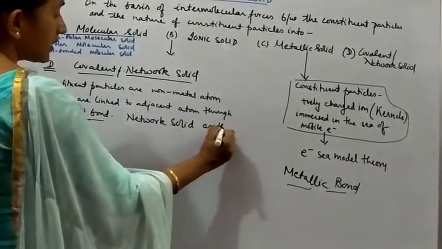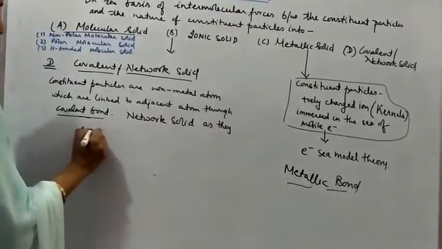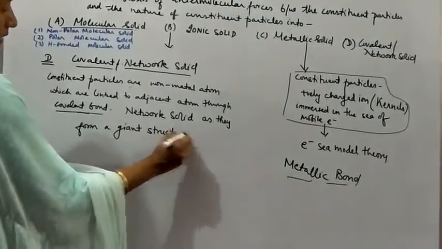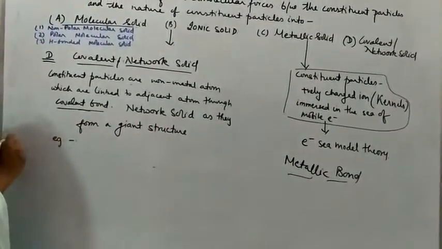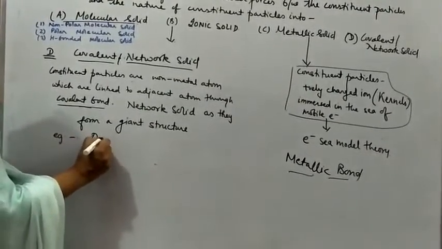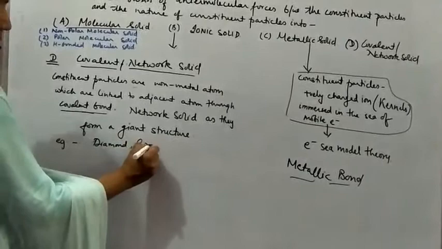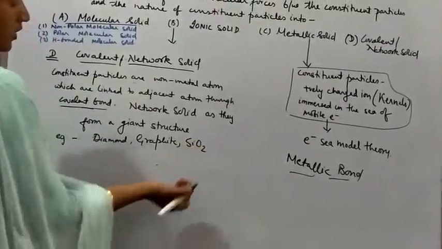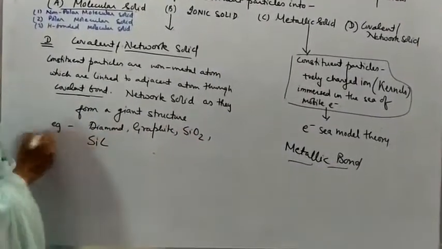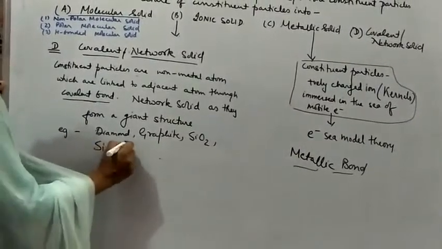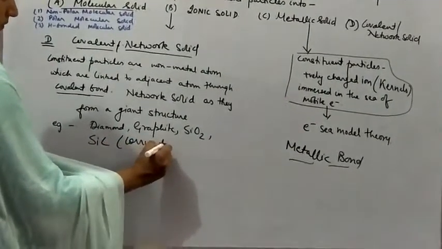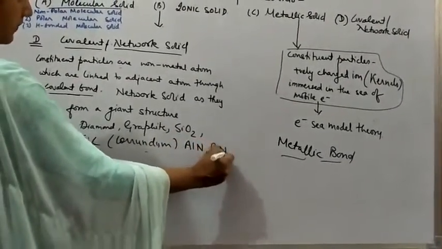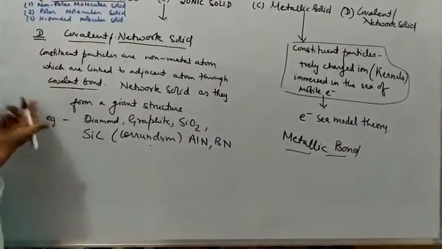as they form a giant structure, right? Here the examples we can take are diamond, graphite, silica, silicon carbide, which is also known as corundum, or aluminium nitride or boron nitride, right? These are the examples of the covalent or the network solid.